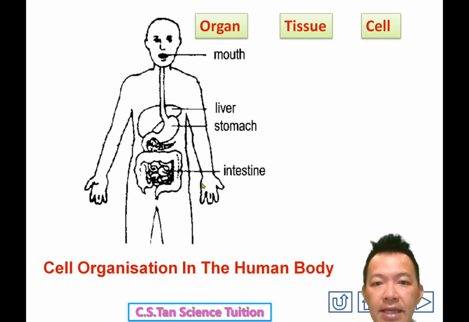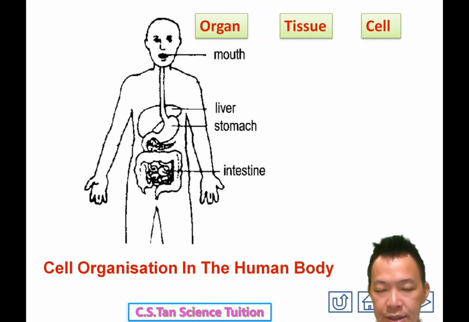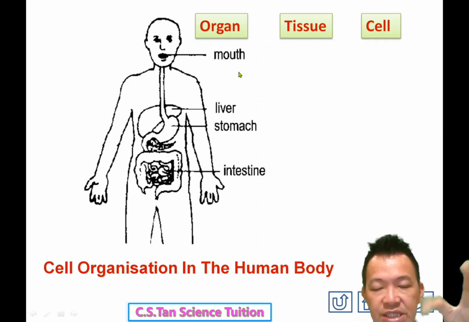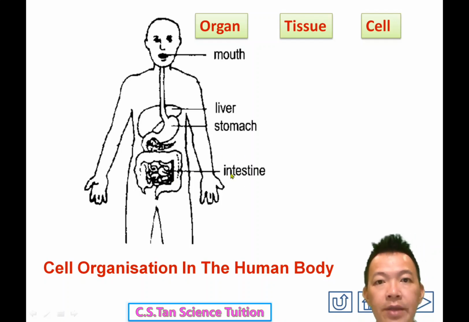Now cell becomes tissue, tissue becomes organs. So now I'm making my intestines, 我做我的 small intestine, large intestine, 小肠、大肠。But now what happens? Can you see something very special? Now that I have more than one type of organ, 各种各样的器官, you can see the organs actually work together, 他们一起做工, and they start to have a function. For example, our mouth takes in the food, 它吃东西。Our stomach digests the food, 它消化食物。And the digested food will be absorbed by the small intestine, 小肠吸收食物。